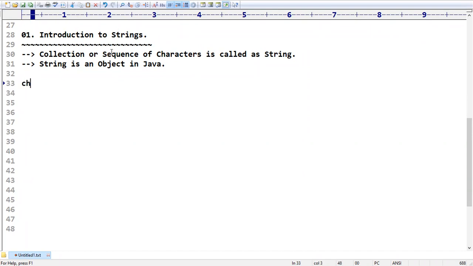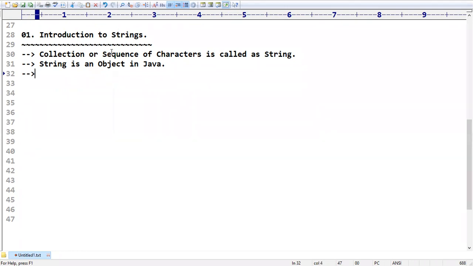Some people may feel like this. If I take a character s equal to a e i o u, can you confirm, is this s a string? No, s is not a string, it is nothing but a character. From a character array you can create a string. Of course a character array is also an object, but make sure that a separate independence is there. That part you need to observe.